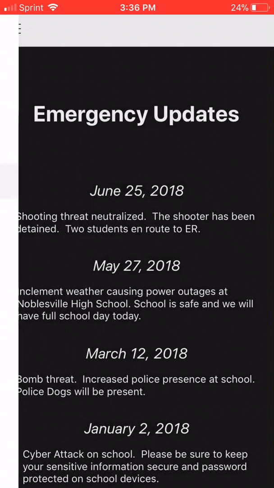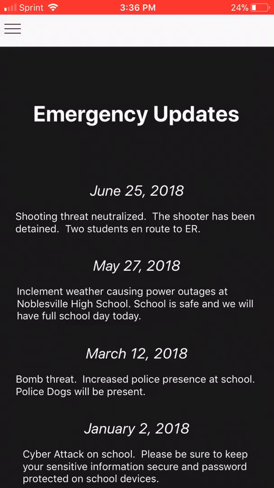And we also wanted to make sure this was available on Android and iOS devices, so we used code that would be available on both those devices. So kind of going through the features, first we have the message feature, which is where schools can post information of what's happening at the school with school emergencies. And every time they post a message, it'll send a notification to you, and it'll just tell you what's going on. So an example is a school shooting threat. Maybe there's inclement weather causing power outages. Maybe there's a bomb threat, or maybe even cyber attacks as we go into a more tech-based society.